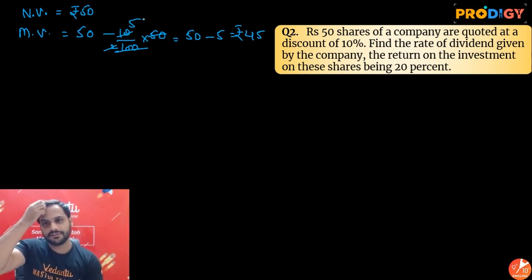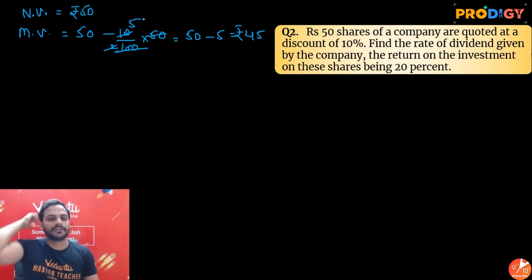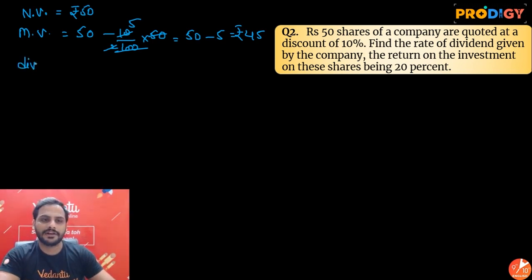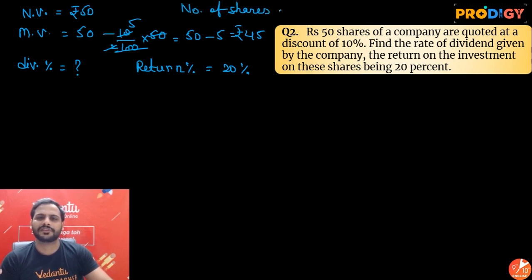Find the rate of dividend given by the company when the return on the investment on those shares is 20%. So they are saying find out the dividend percentage if return percentage is equal to 20%. Now let's say the number of shares we can keep as n, or if we compare for one share also, it will work. Let us say number of shares is n.